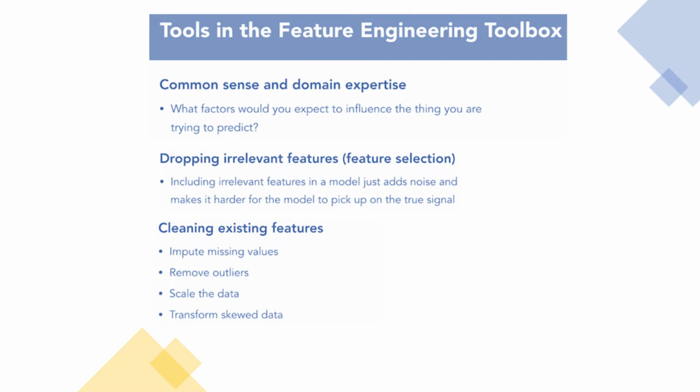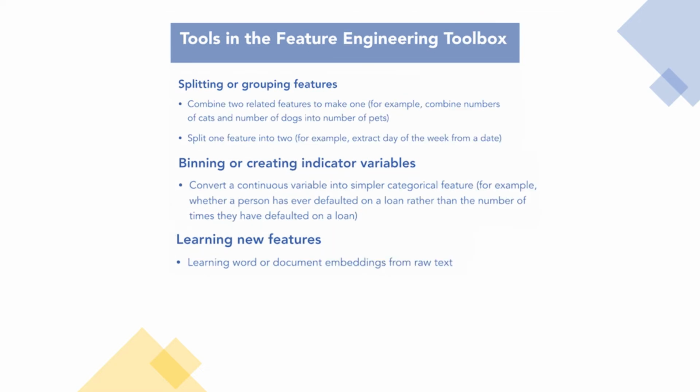Lastly, similar to outliers, if you have skewed data, the model might go chasing the long tail on your distribution instead of focusing on the actual underlying trends in the data. We can transform skewed features to make it a more compact, easily understood distribution. Another tool is combining two features into one where it makes more sense.